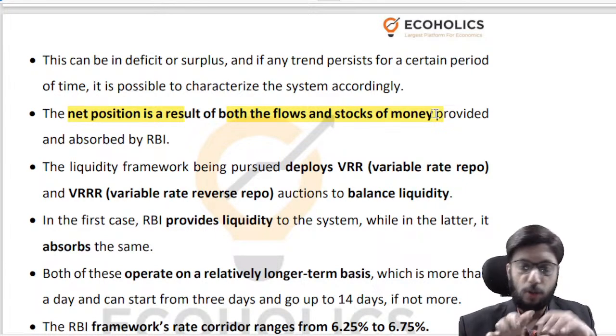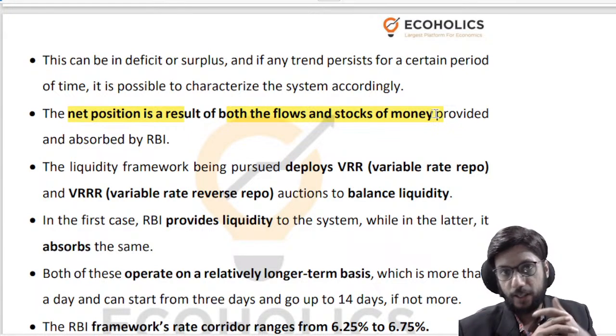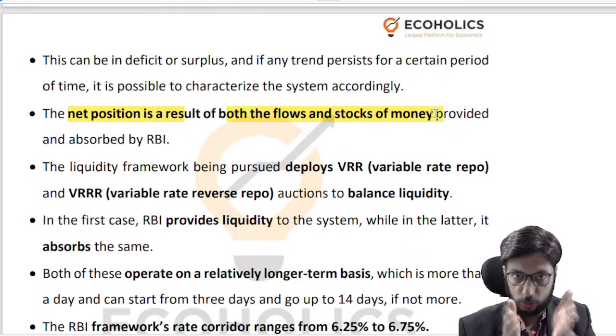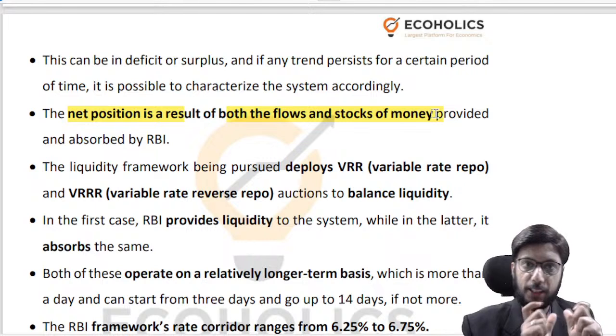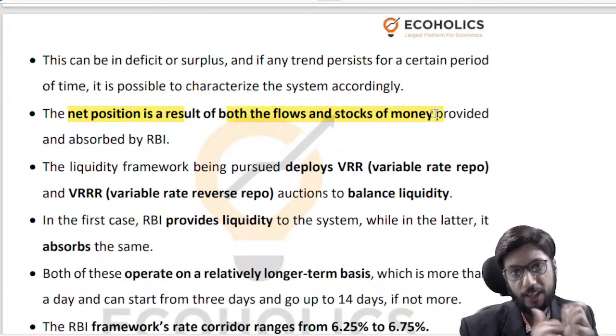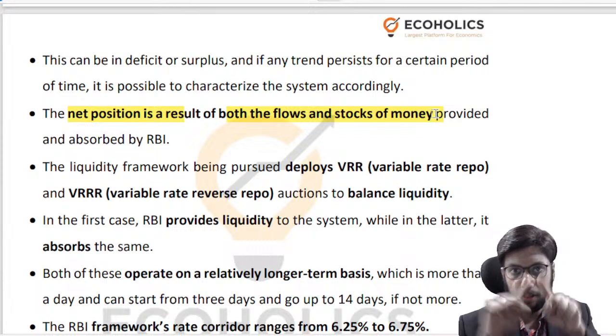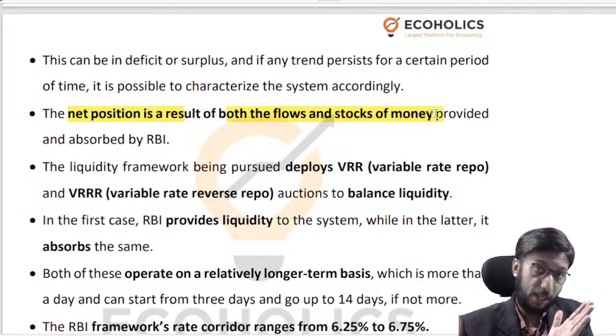For example, money supply is a stock variable, in the sense that if I look at the situation now and see what the money supply in the Indian economy is, it's a stock variable. On the other hand, change in money supply is something which gets defined over a period of time. That's a flow variable. So stock variables are described at a point in time, and flow variables are described over a period of time.